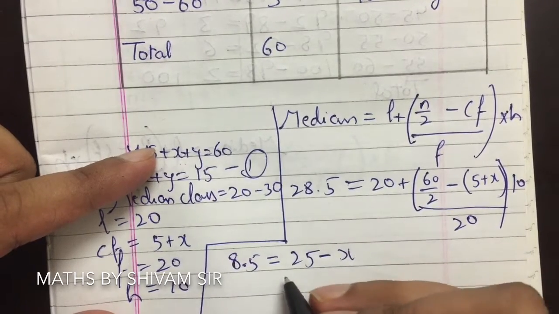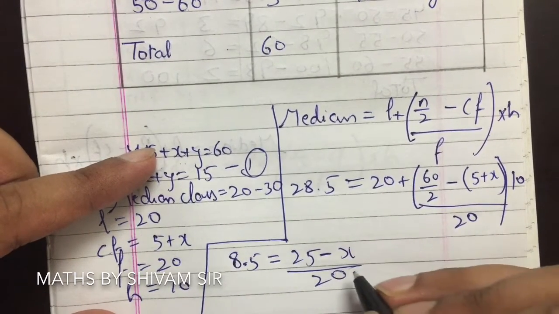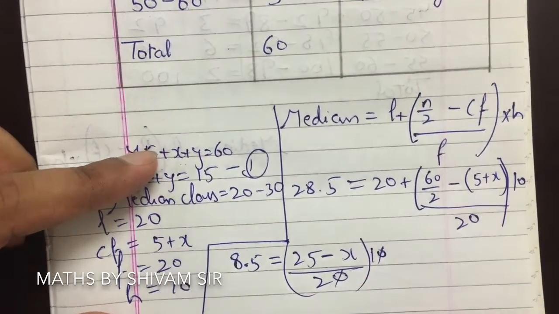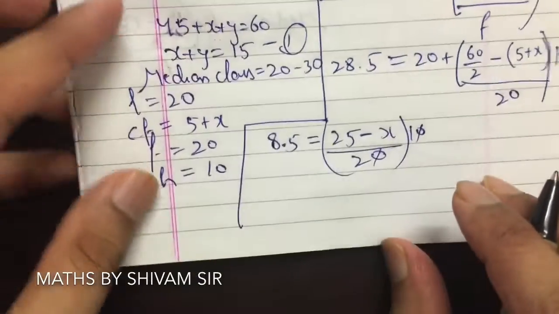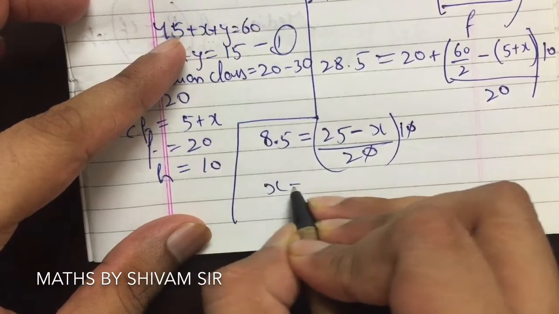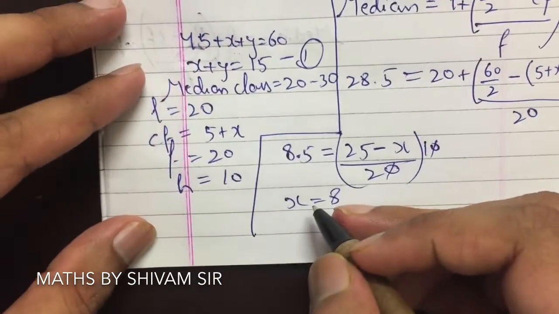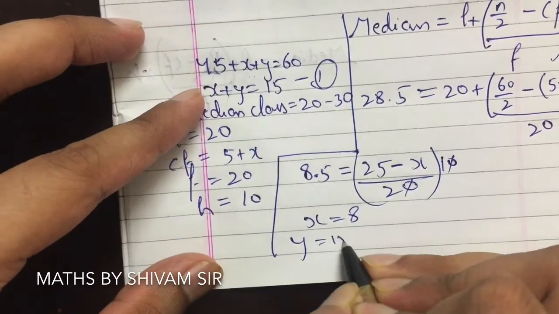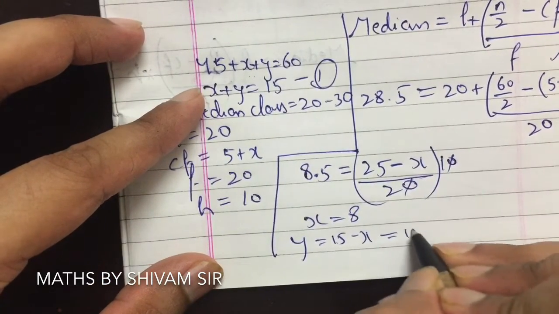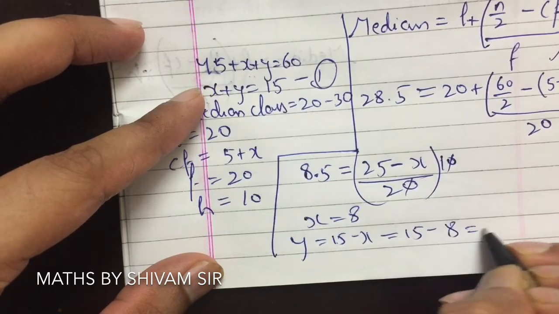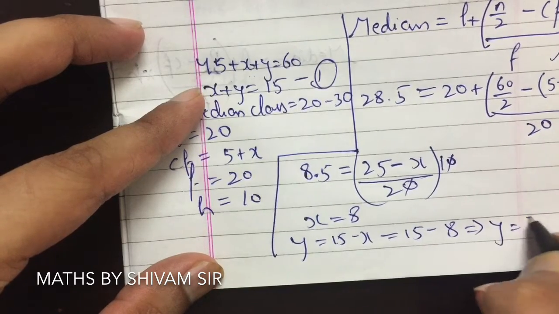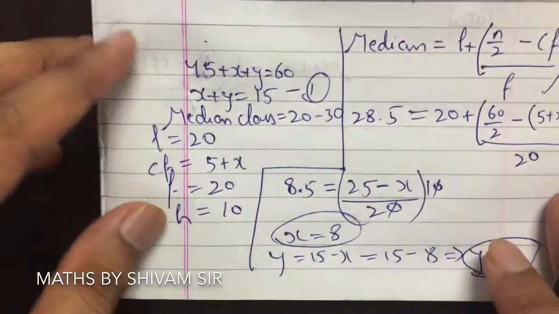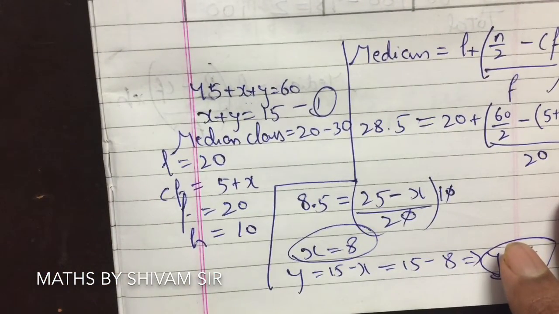Minus x upon 20. 20 multiplied by 10. So 0 and 0 cancel. So on simplification, x will be equal to 8. Putting the value of x into the first equation, y is 15 minus x. So 15 minus 8, this implies y is equal to 7. So y is 7 and x is 8. These are the answers.